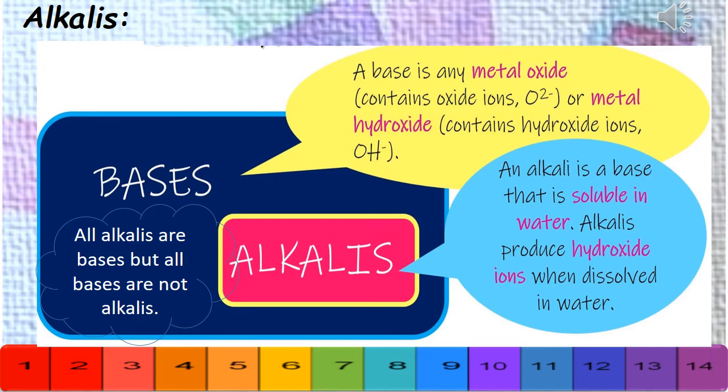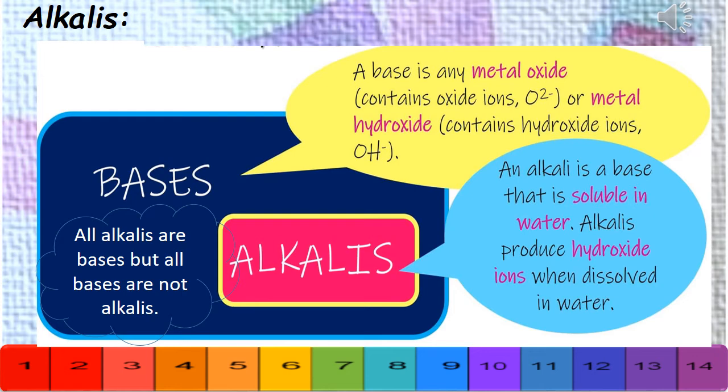The bases which readily dissolve in water are called alkali. So an alkali is a base that is soluble in water. Alkalis produce hydroxide ions when they are dissolved in water. But there are some bases which do not dissolve in water, or are insoluble in water. You're not going to call those bases alkaline.